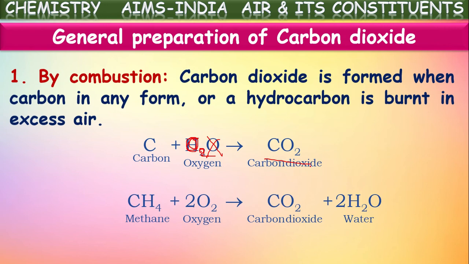So by the combustion of any fuel, the major product formed will be carbon dioxide. If it is pure carbon, only carbon dioxide is formed by the combustion. If it is any form of hydrocarbon, then along with the carbon dioxide, water vapor is also produced as a product. In this way, carbon dioxide is produced by the combustion process.